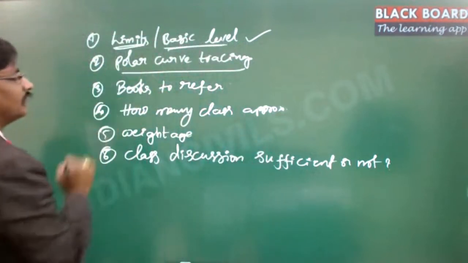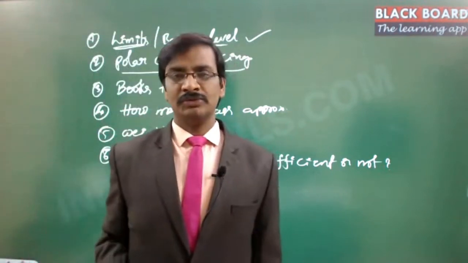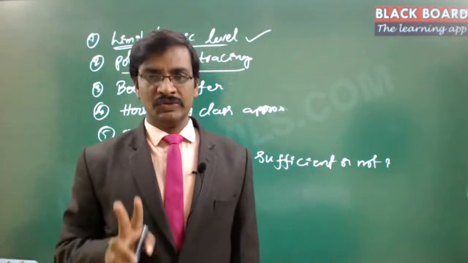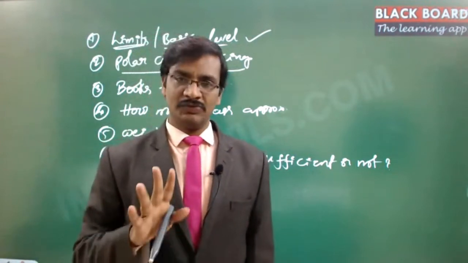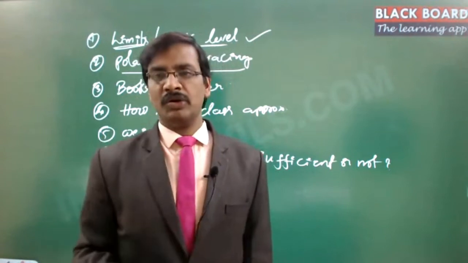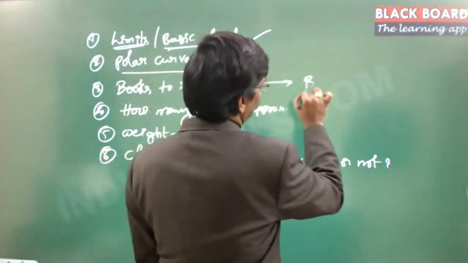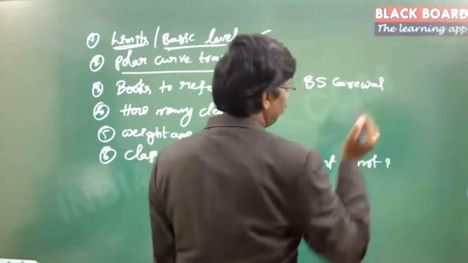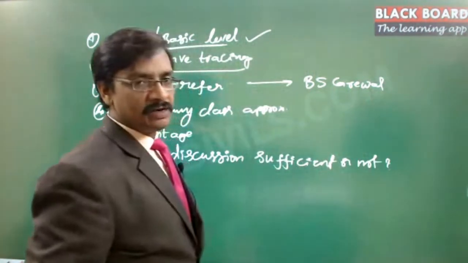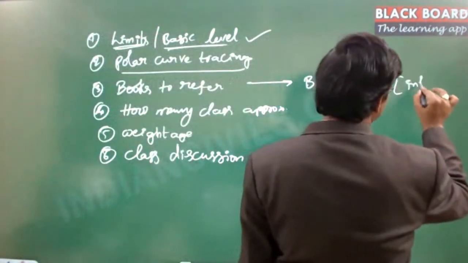Got it? And then actually books to refer. So don't go more books, only 2 books I suggest. You stick it to only 2 books, and the models from those 2 books actually are sufficient enough, which covers almost every model. So there is one book, actually, BS Grewal I follow. BS Grewal actually, this covers actually the integration cycle to a greater extent.